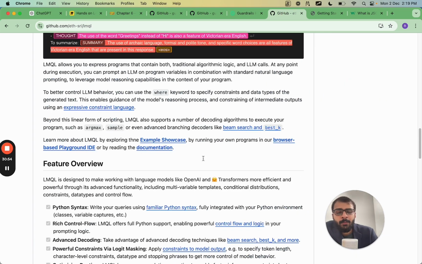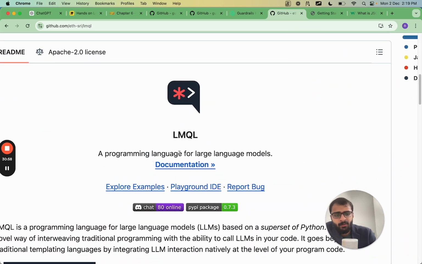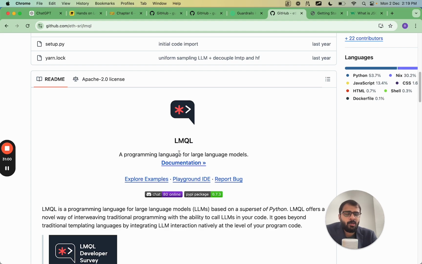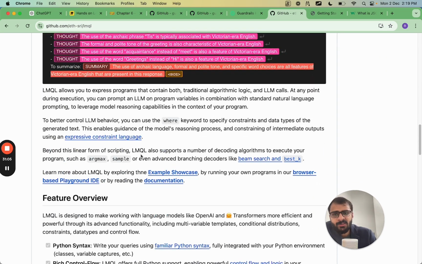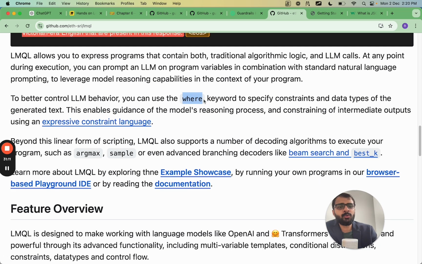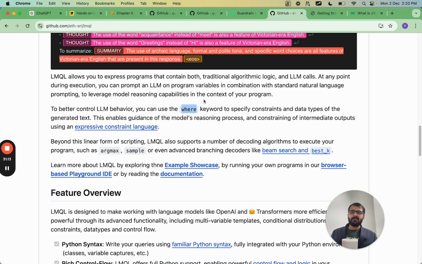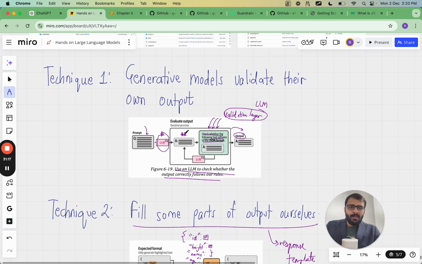And the third repository which I showed you is actually a new programming language itself, specifically for large language models, and that gives you a lot of flexibility. Since it's a new programming language itself, you can use different keywords in this language to constrain the output to whatever you want. Using these three GitHub repositories, you can already start practically implementing the theoretical lessons which we learned in today's lecture.